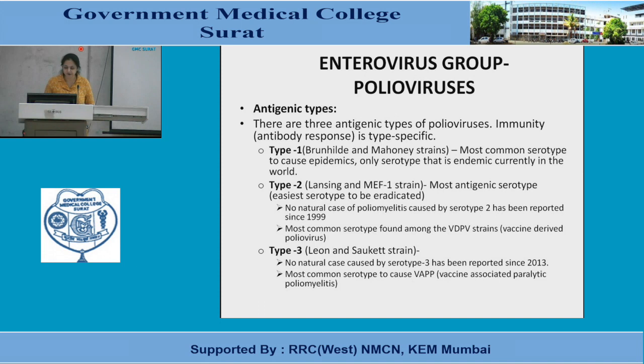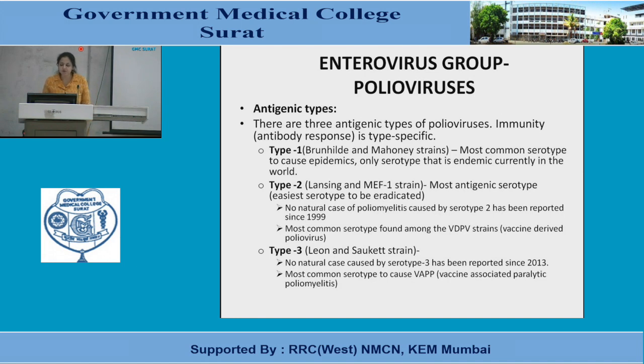Immunity is type specific. Type 1 is named the Brunhilde and Mahony strains. Type 2 is the Lansing and MEF1 strain. And type 3 is the Lyon and Saukett strain. Type 1, Brunhilde and Mahony strain, is the most common serotype to cause epidemics and the only serotype that is currently endemic in the world. So this is type 1 that is at present causing the disease.